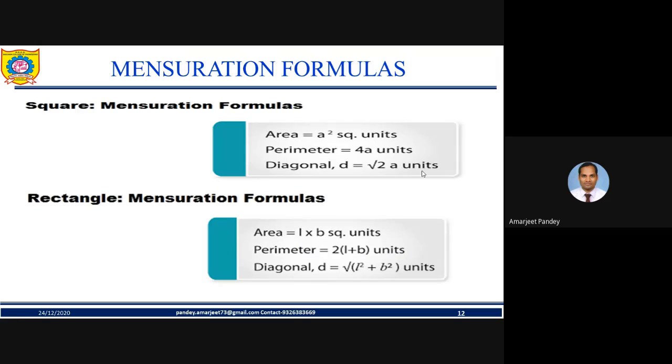Next is rectangle, friend. Now rectangle, area is equal to length into breadth. Perimeter is what? Perimeter is 2 into (length plus breadth), my friend. And if you need to find the diagonal of a rectangle, it is always under root of length square plus breadth square, my friend. Okay.